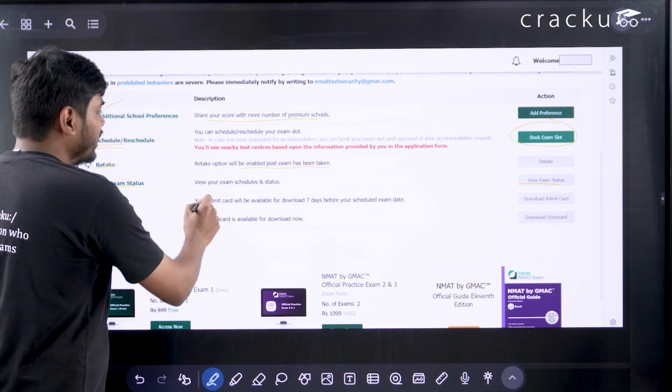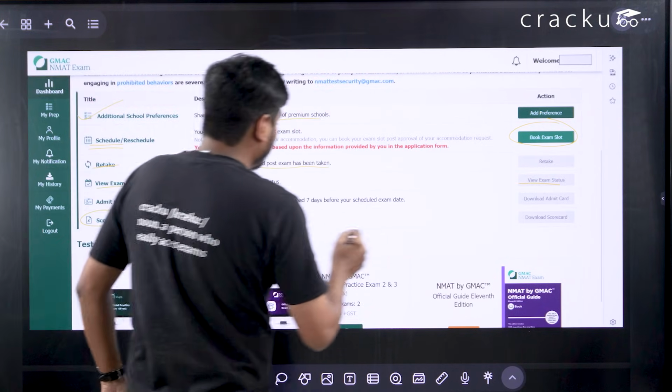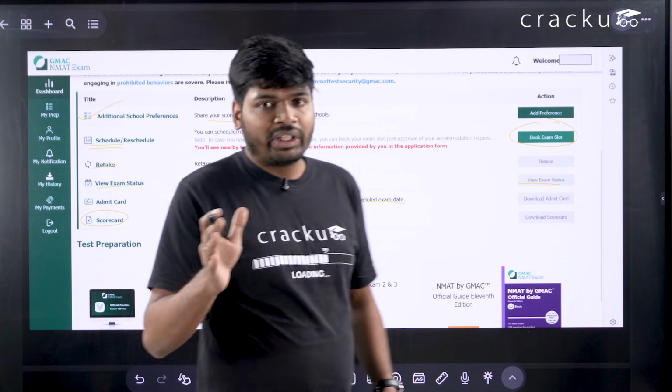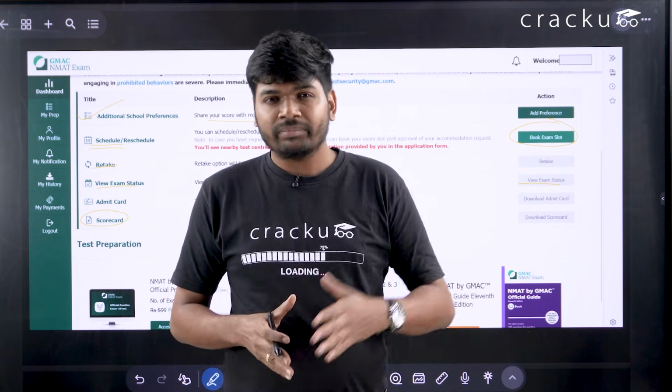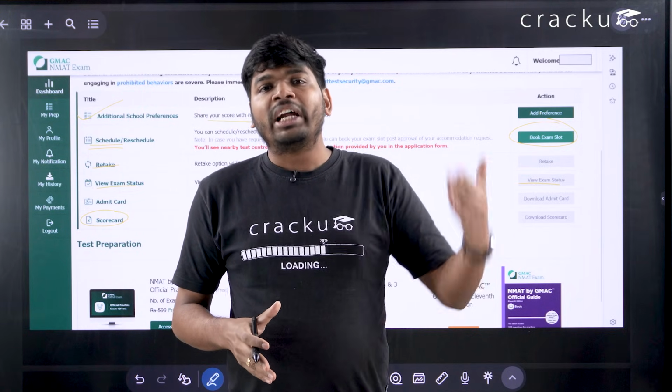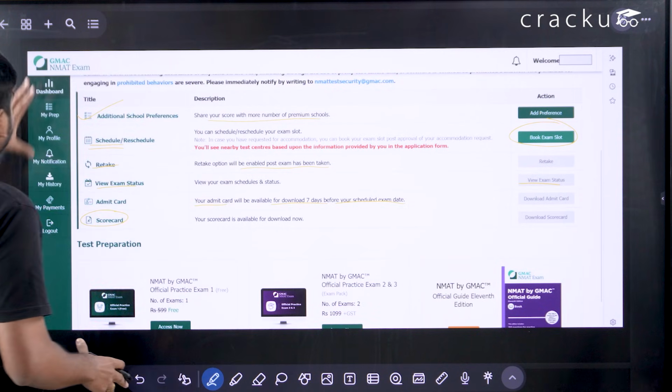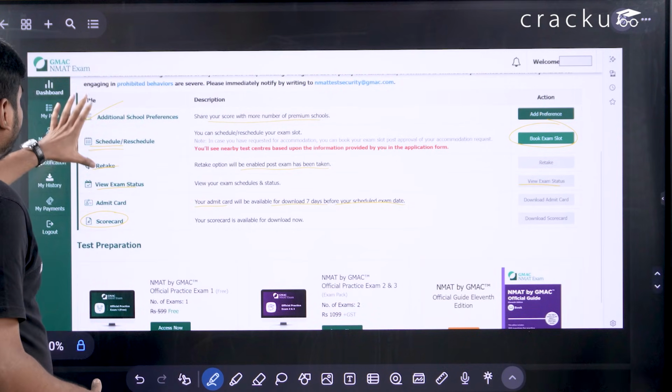And once you book the slot, your exam status will be updated here, and your admit card will come here. When will it come? 7 days before your scheduled exam date. For example, if you are giving on 10th of November, then your admit card will come on the 3rd of November. So this is the dashboard where all the details will be here.